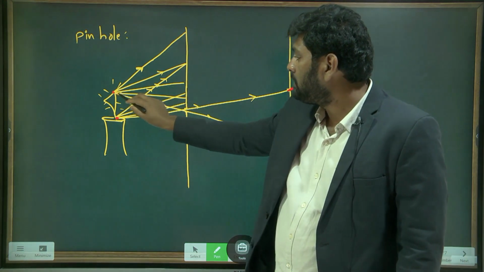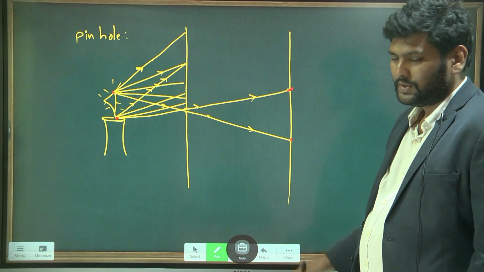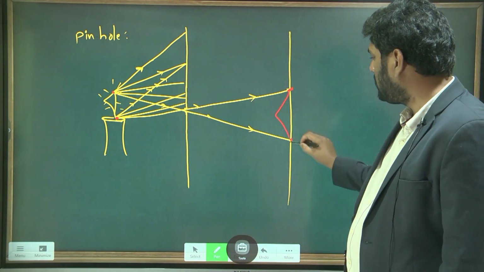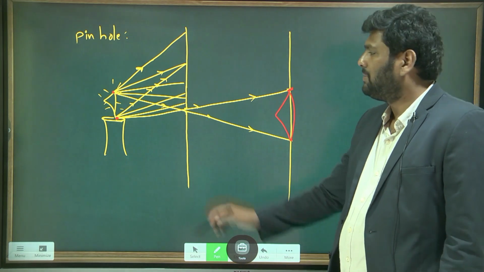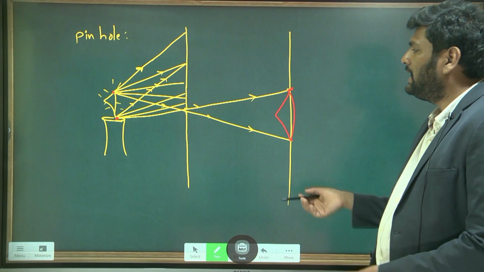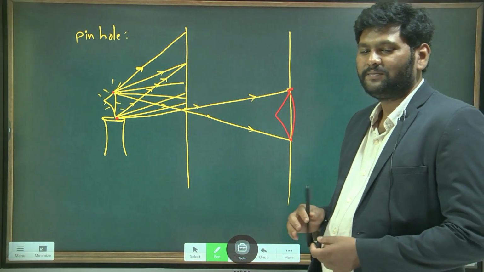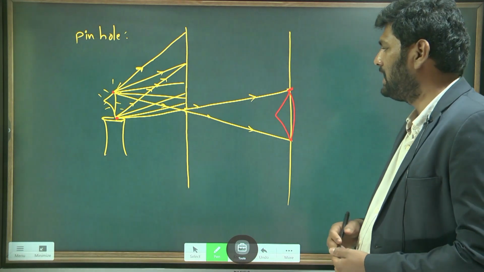Yes, sir. The top of the light appears where? At the bottom of the screen. So how does it appear? Reversed. That is called inverted. Why is the inverted image appearing here?